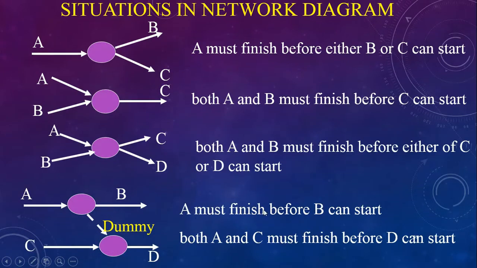A must finish before B can start. Both A and C must finish before the start of C, and here you can see this is the dummy case. So I hope you have understood the technical details of the network diagram. Okay, dummy activity, predecessors, successors, events, activities.